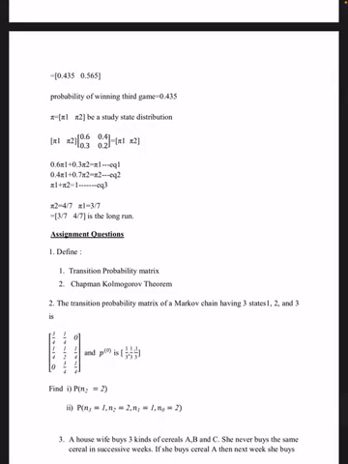Now, in the long run, you need the steady state, that is pi 1, pi 2 into P is equal to pi 1, pi 2. Therefore, solving these two equations, we are getting pi 1 to be 3 by 7 and pi 2 to be 4 by 7.